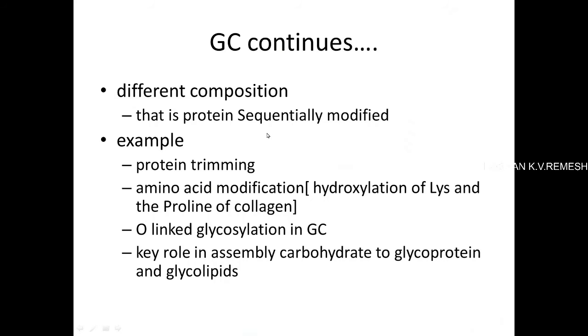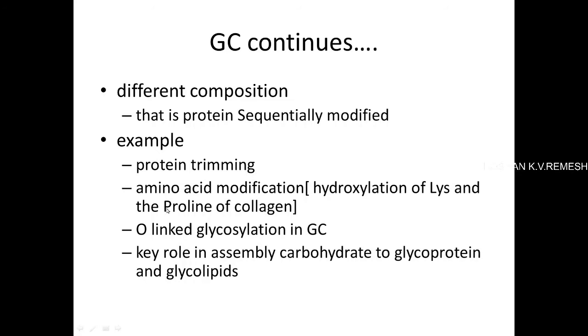Some of the modifications that occur in Golgi complexes are protein trimming and amino acid modifications like hydroxylation of lysine and proline. These modified amino acids, that means hydroxylated lysine and proline, can be seen in collagen. This is a glycoprotein mainly seen in the extracellular matrices, so this is a structural glycoprotein.